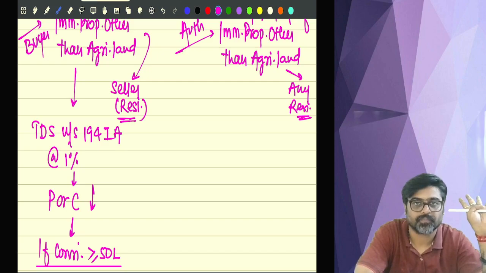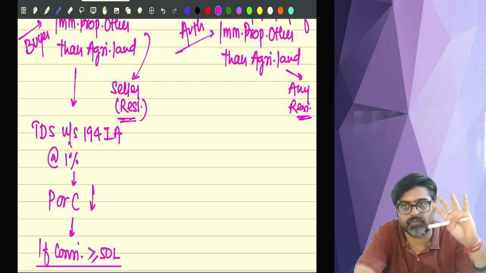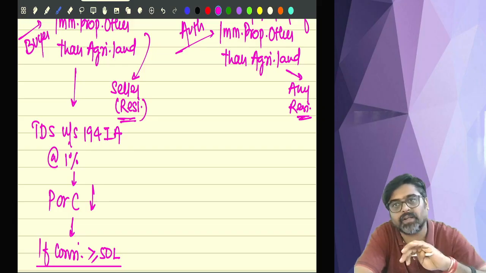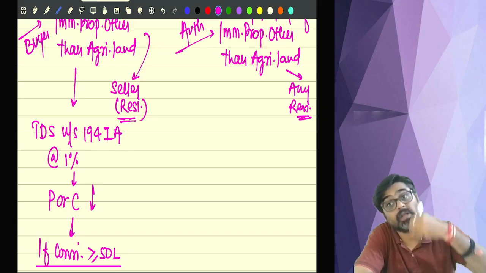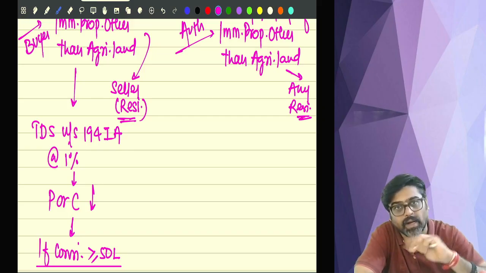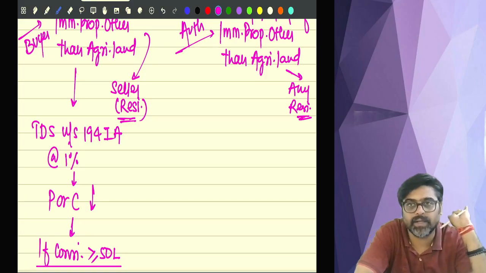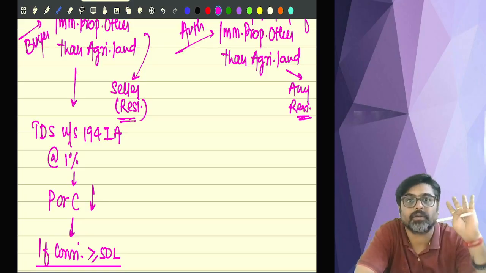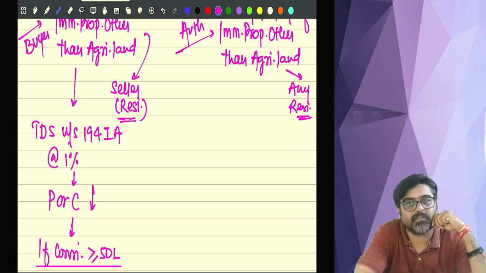So you just have to check the purchase price. That's it. If the purchase price of the property is 50 lakhs or more, compulsory, whenever that purchase price, whatever part of that purchase price you are going to pay or credit, at that time you are supposed to deduct the TDS. At what rate? 1%.